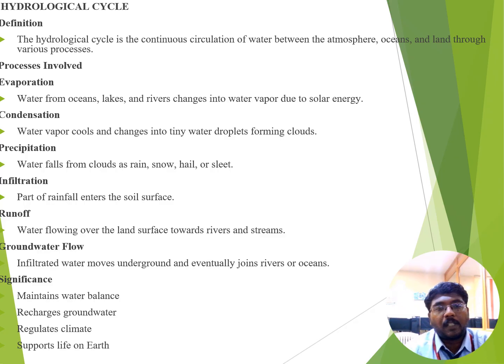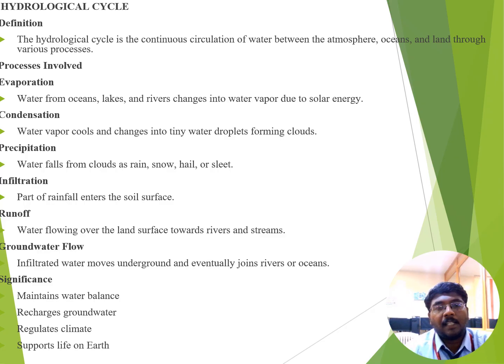First, see about evaporation. Evaporation is the process during which water from the ocean, lake and river changes directly into water vapor with the help of solar energy. After the evaporation process, condensation takes place. Water vapor cools and changes into tiny droplets, forming the clouds.